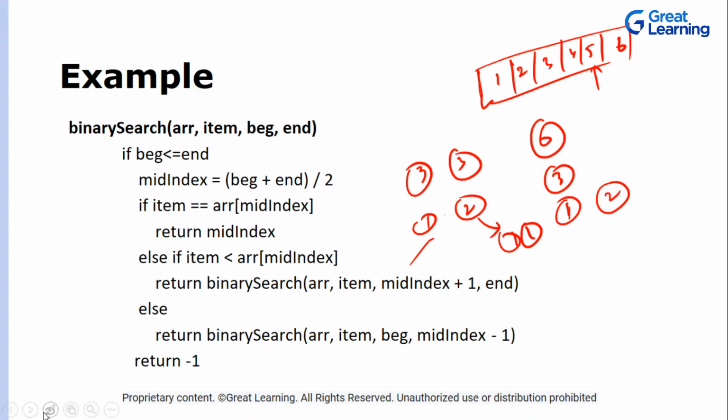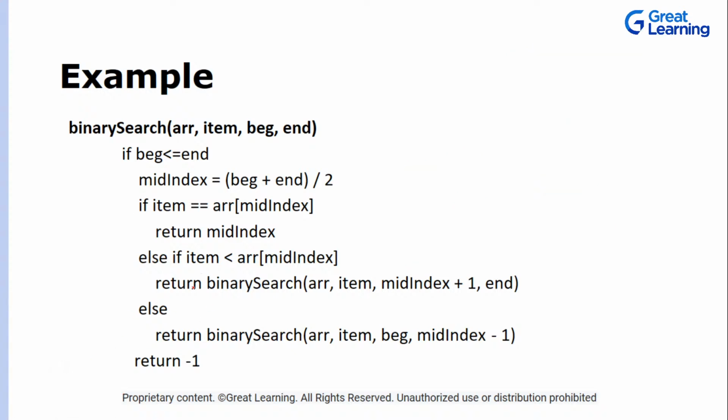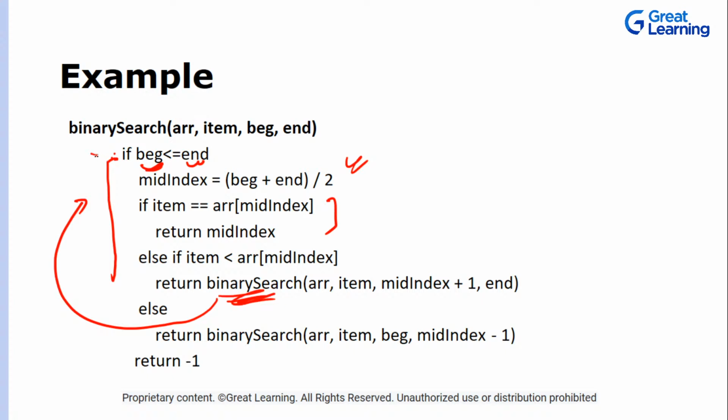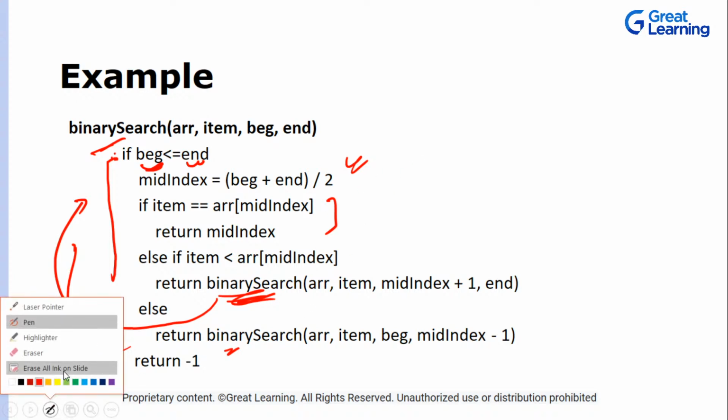So let's try to calculate all the things that are there in the recursive function that we have over here. There will be a base condition: we do this unless and until beginning is less than end. We calculate the middle and check if we have found the element. If we haven't found the element, we divide the array into 2 halves. This is where recursion comes into the picture. We recursively call the binary search function on one half, and then again recursively call it on the other half if this condition is not met. Okay, cool. So now let's see how to divide this.